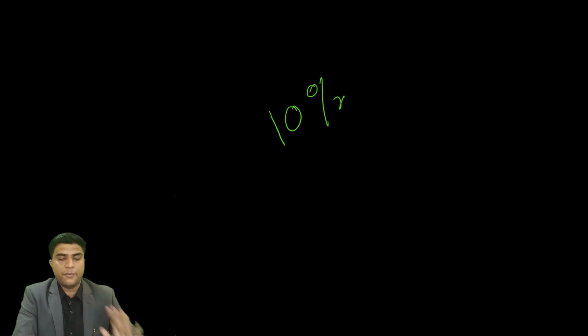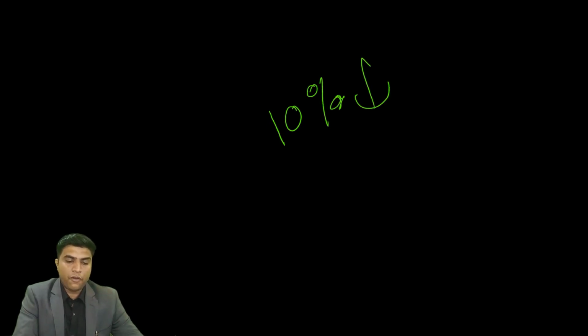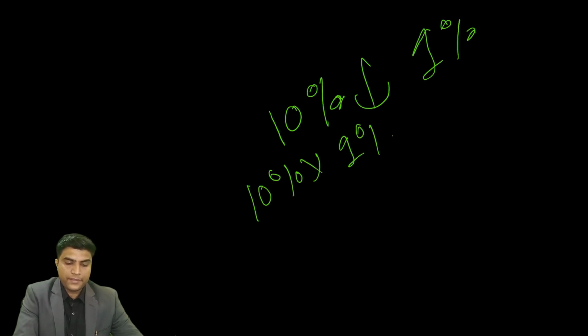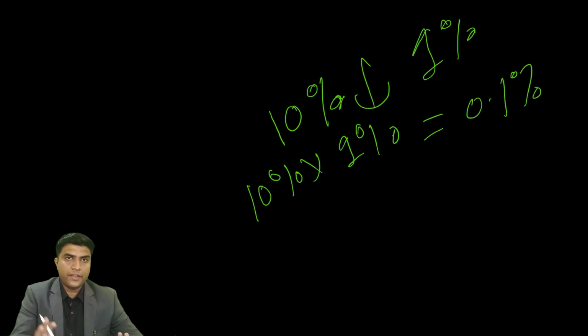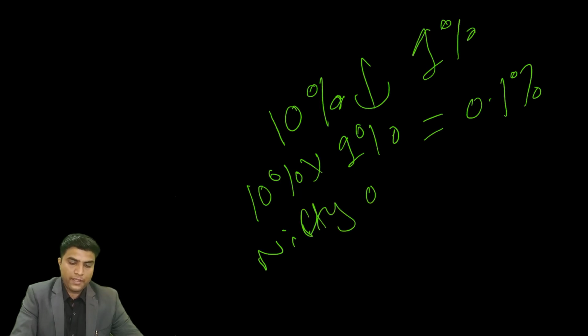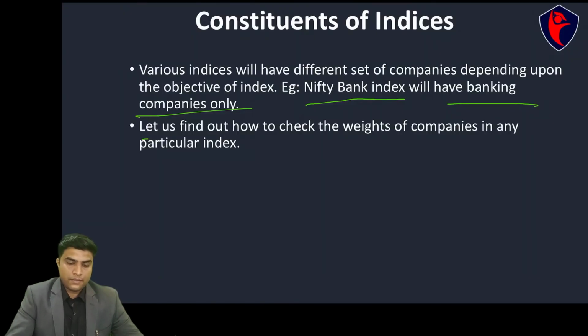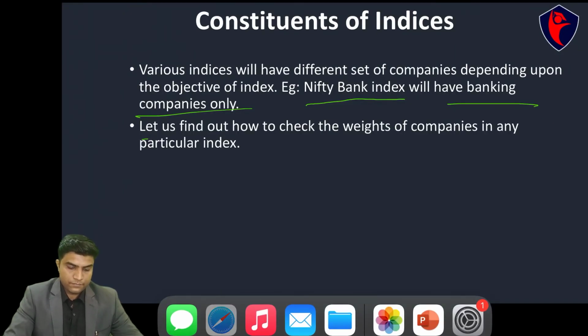Let's say Reliance is 10%. It says 10.66, but for ease of calculation I'll take 10%. So 10% is the weight and it falls by 1%. 10% multiplied by 1% will be equal to 0.1%. So if everything else stays the same and Reliance falls by 1%, Nifty will fall by 0.1%. Right? Is it clear?